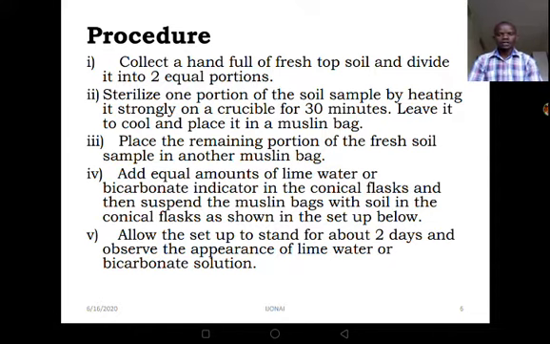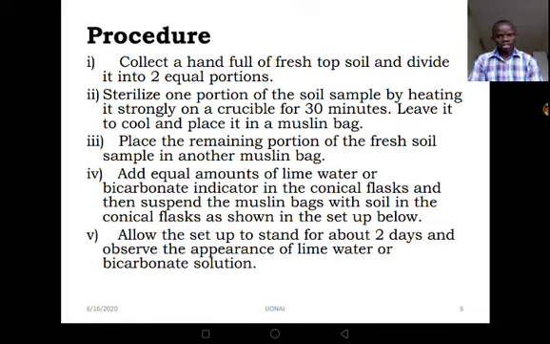Now, the next procedure, we shall place the remaining portion of the fresh soil sample in another muslin bag. Remember, I told you that we are supposed to have two muslin bags. So we have used one in the second procedure, and then we are using the second one in the third procedure.